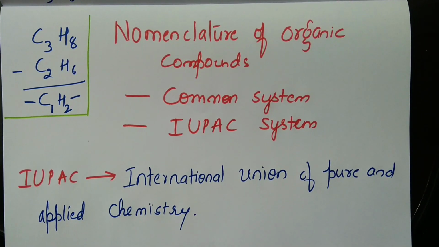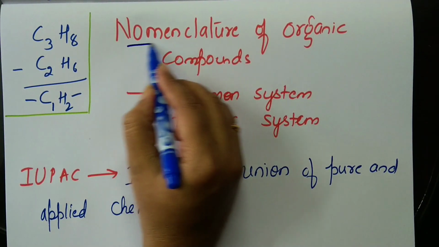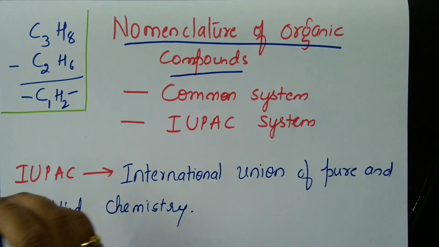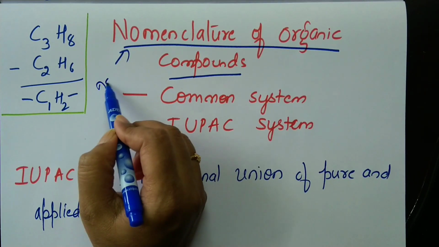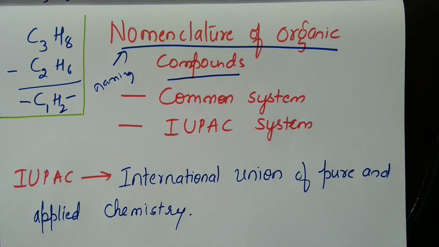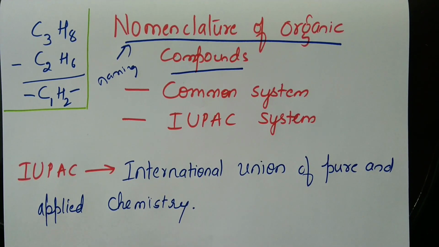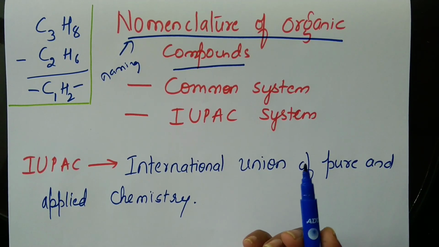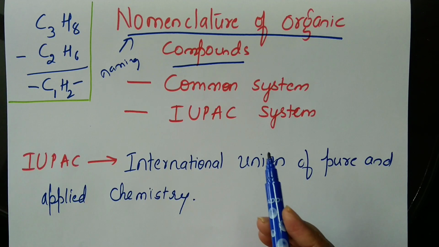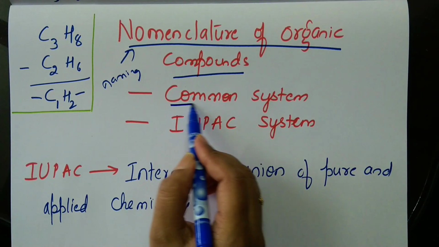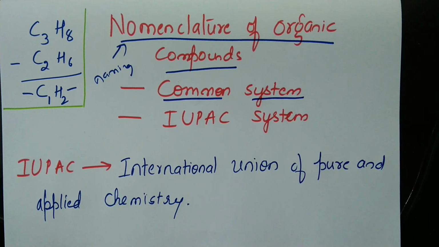In this video, we shall focus on nomenclature of organic compounds. What do you mean by nomenclature? Nomenclature means naming of organic compounds. So earlier, the organic compounds were given common names based on how they were extracted, from where they were extracted, who had extracted. They were given some names, and that system is called as common system of nomenclature.